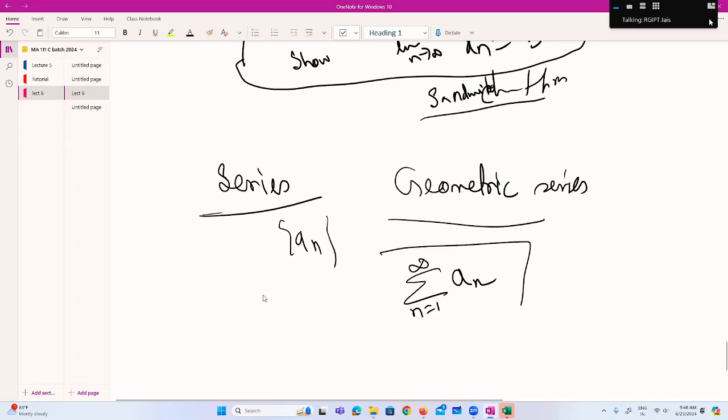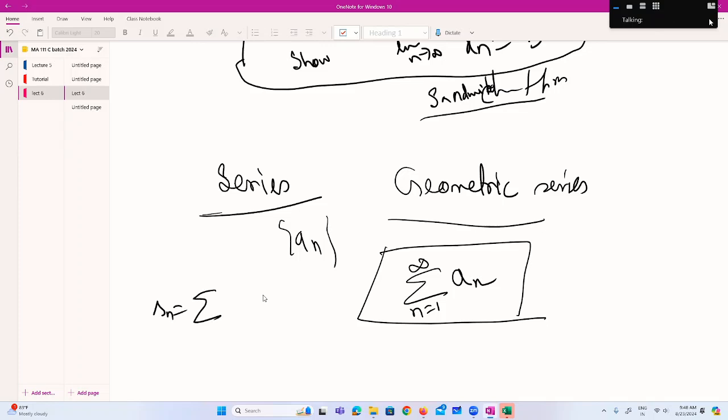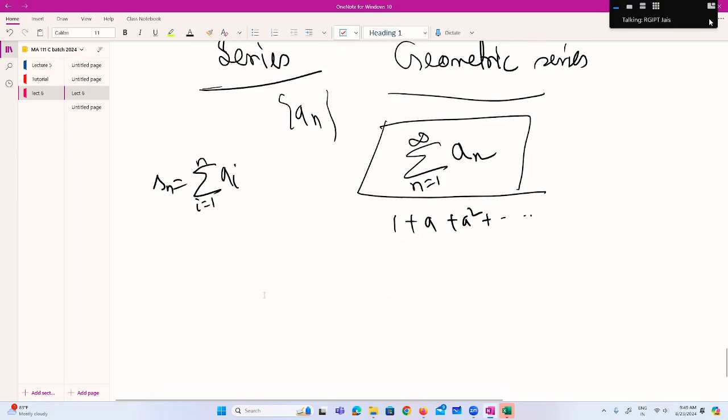Where have you studied this? Geometric series you have studied before, 1 plus a plus a square. What is the summation of this? A over 1 minus r, so 1 upon 1 minus a, right?